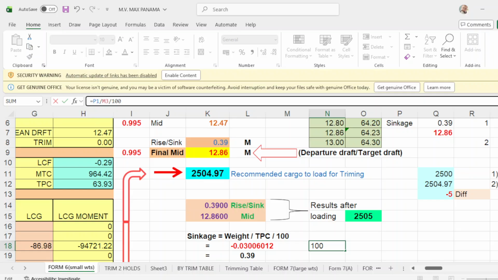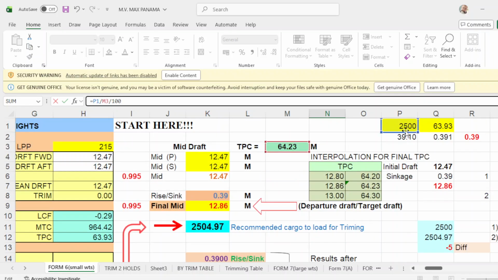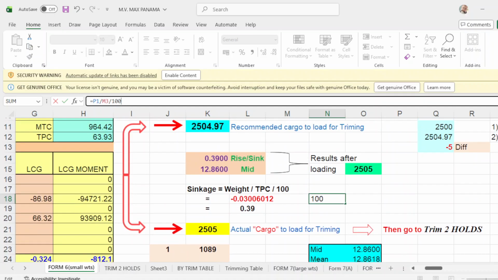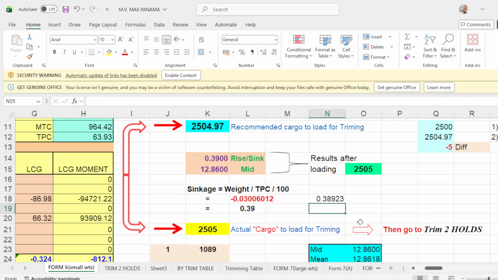What is your weight? It is 2,500. M3 over TPC over 100. Okay. Then you press enter. That will be 0303892. Okay.